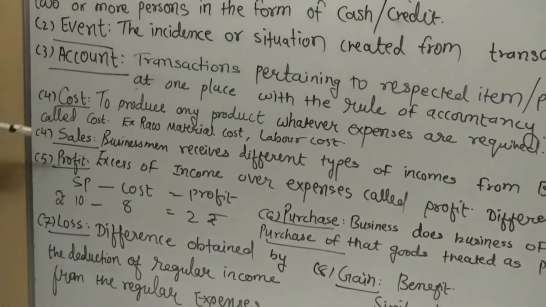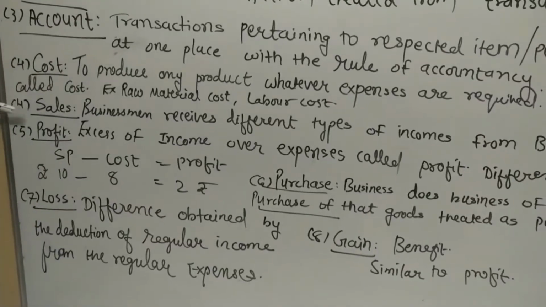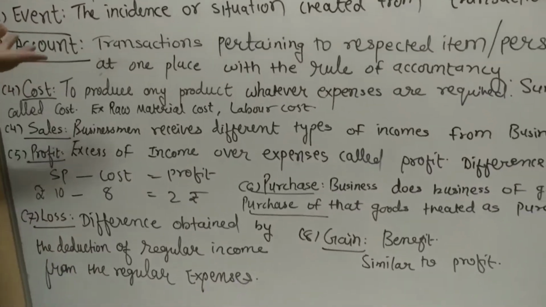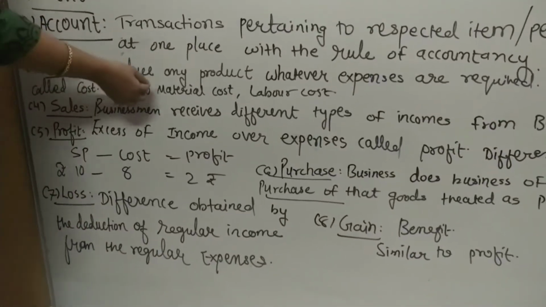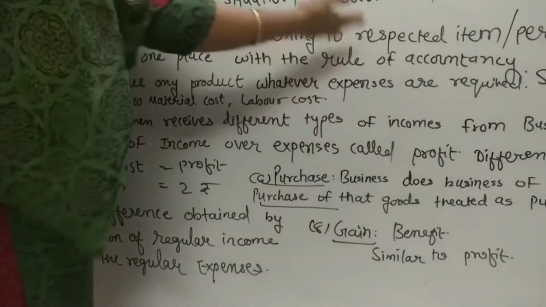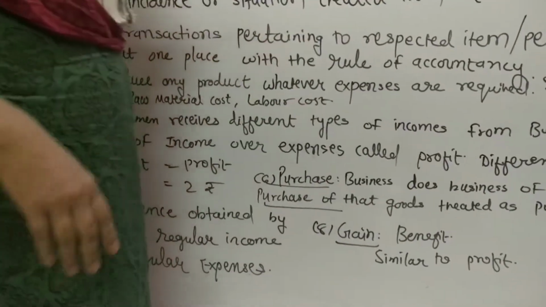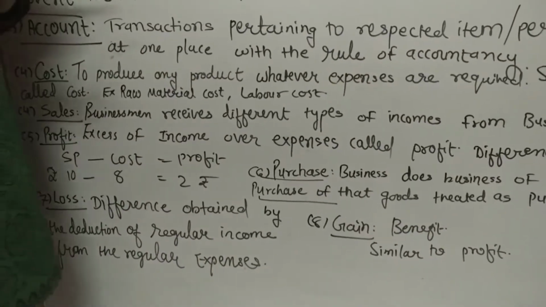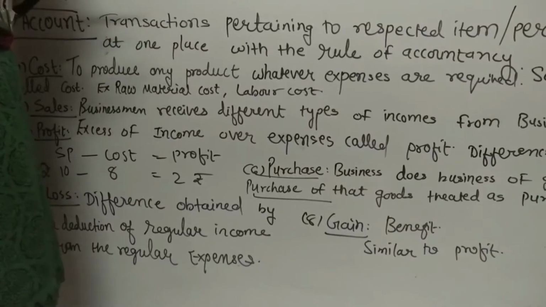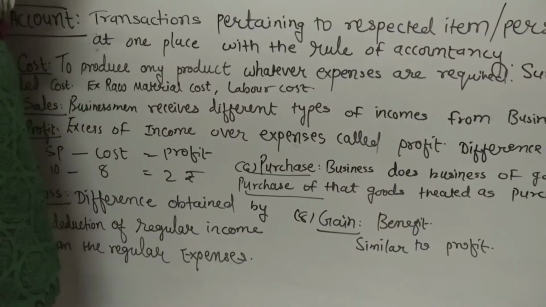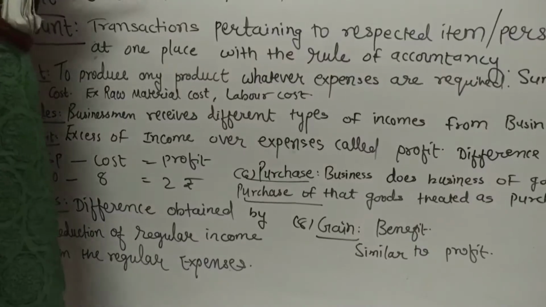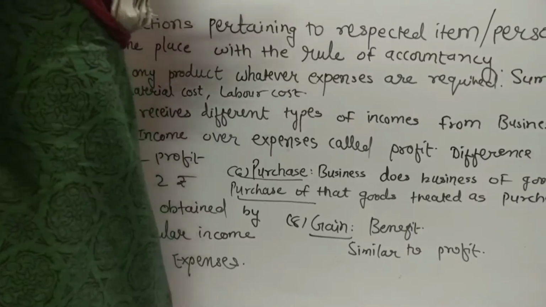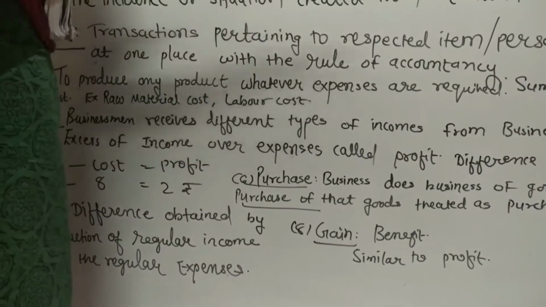Yes. Now next one is sales. What is sales? You are aware of this common word, sales. When a businessman receives different types of income from the business, it is called sales. Sales is just one form of income through which the business gets income frequently. For example, what is the main work of the business? Whatever production, whatever items, raw materials are there, the businessman has to sell them off.